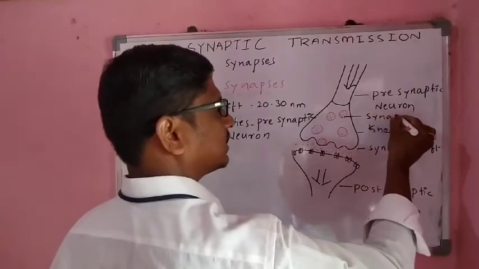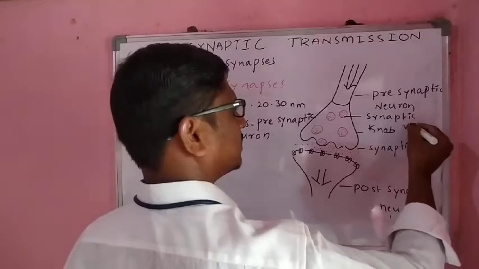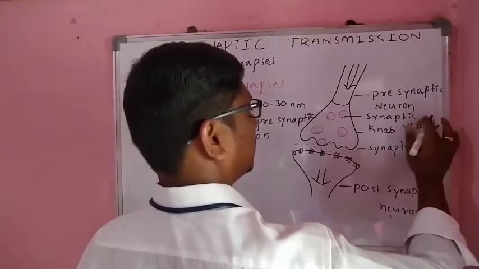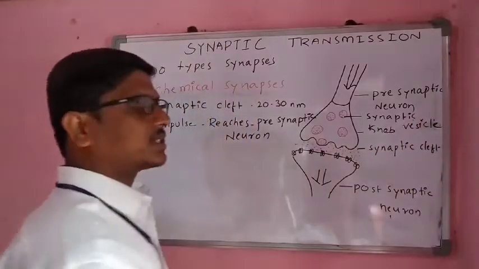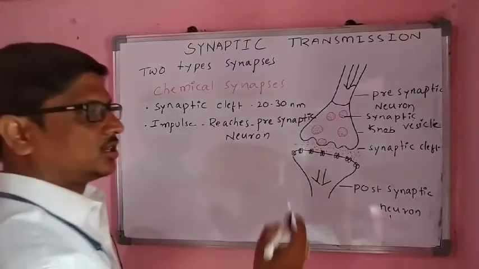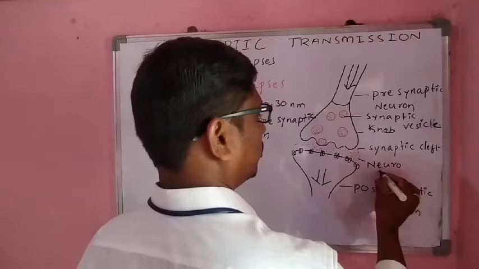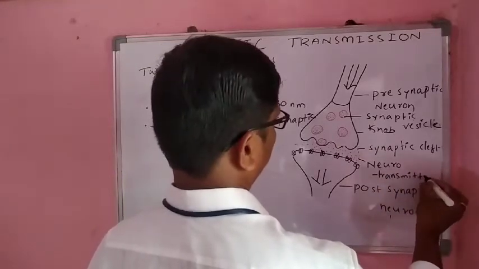These are called synaptic vesicles. These synaptic vesicles are filled with neurotransmitters. This chemical substance we call a neurotransmitter.